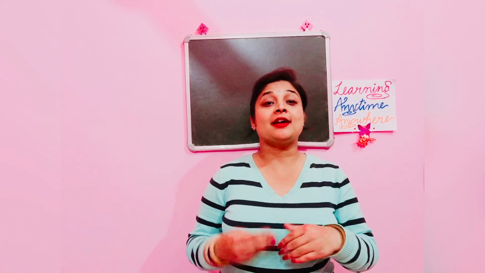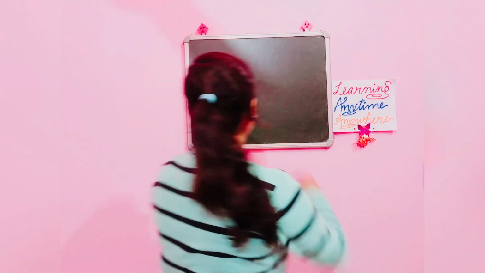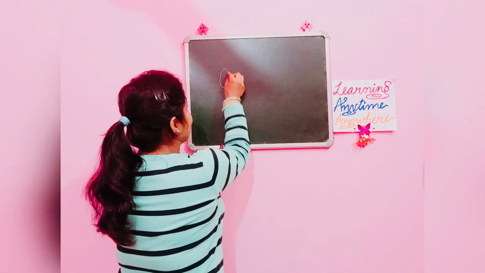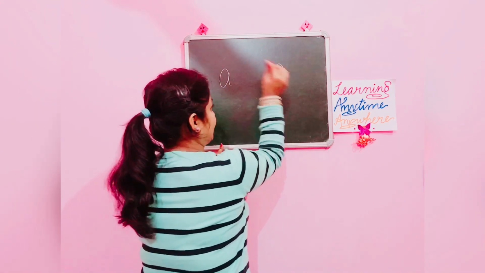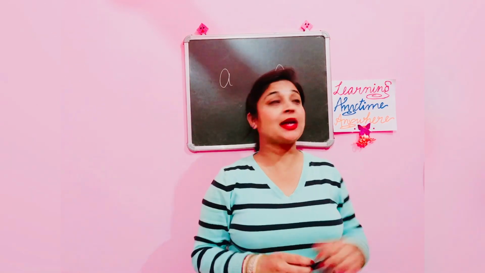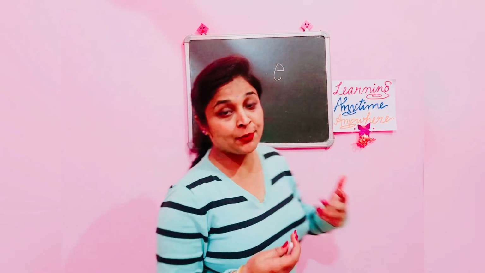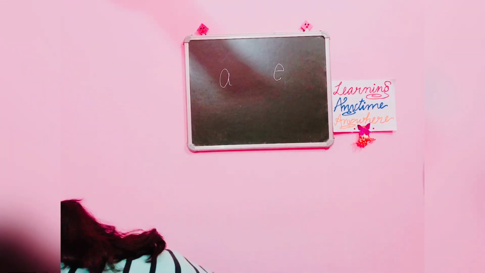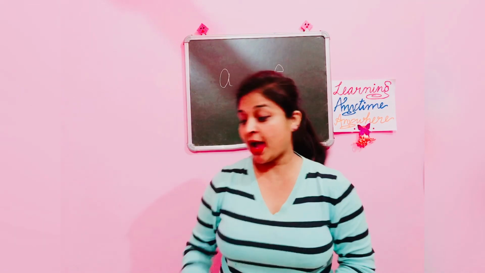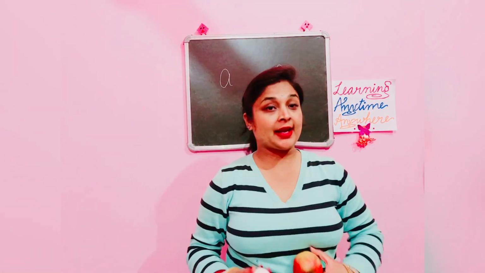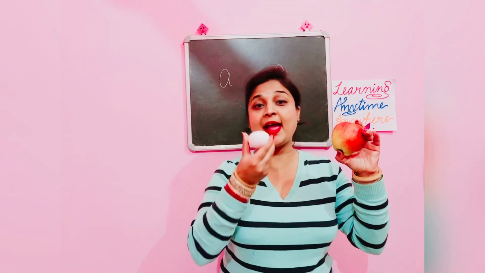Out of all the letter sounds from letter A till letter Z, two letter sounds are a little bit confusing for many of us. These two letter sounds are the sound of letter A and the sound of letter E. So, I have used a tip in my video to explain the difference between these two sounds, which I would like to recapitulate once again. To teach these two sounds, you have to take an apple and an egg.